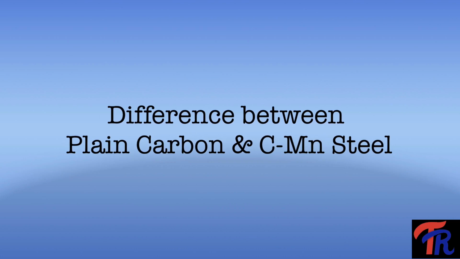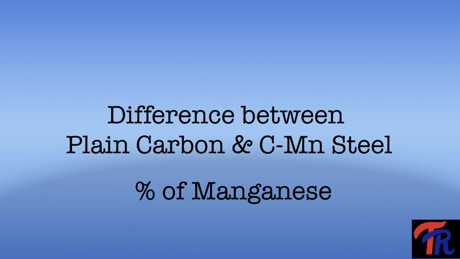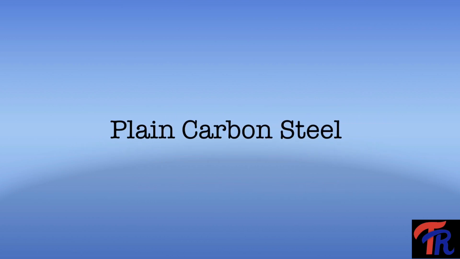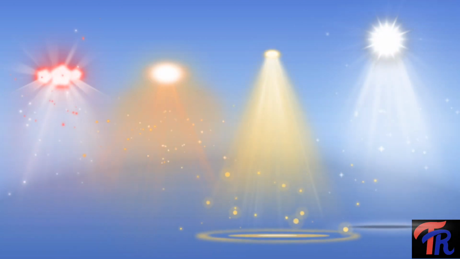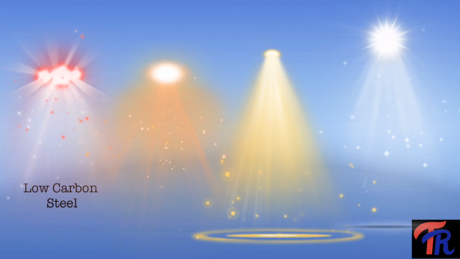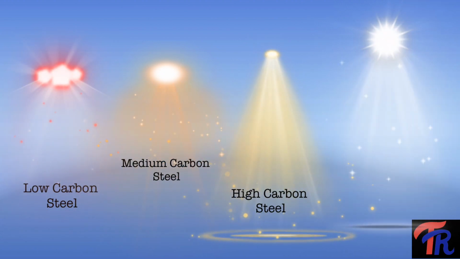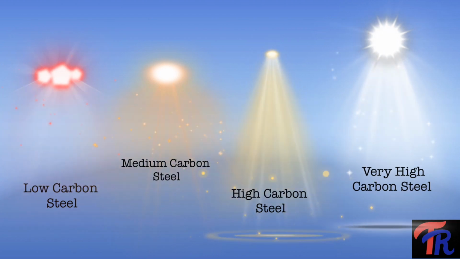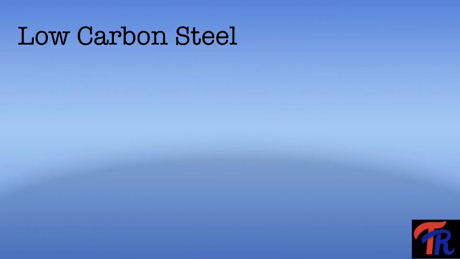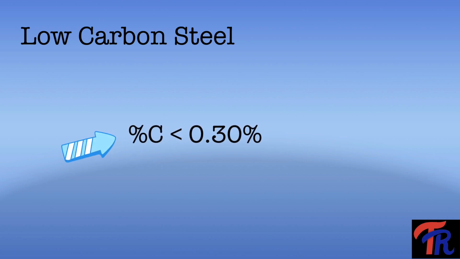Plain carbon steels and carbon manganese steels differ with each other with respect to the manganese percentage they contain. Plain carbon steels can be categorized into four types: low carbon steel, medium carbon steel, high carbon steel, and very high carbon steel. The carbon percentage in low carbon steel is less than 0.30%.